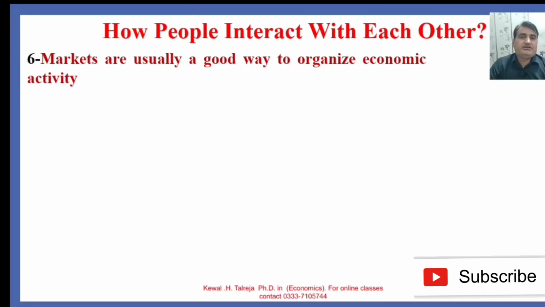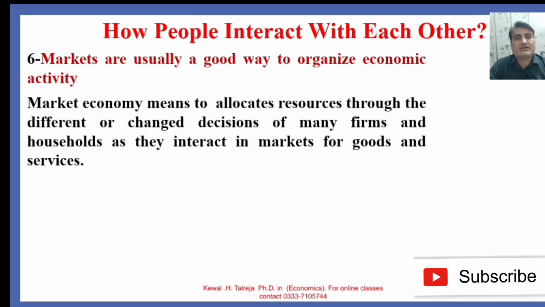The sixth principle is markets are usually a good way to organize economic activity. How is the allocation of resources to be made? Market economy means allocating resources through the decentralized decisions of many firms and households as they interact in markets for goods and services.